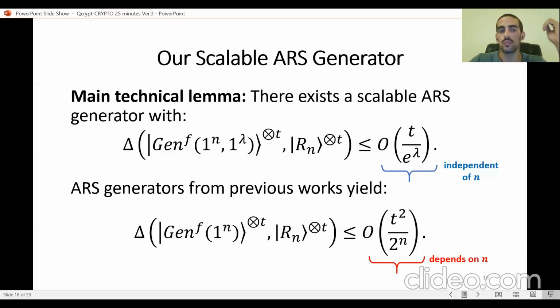The first is the output of the scalable ARS generator, T copies of this quantum state, versus T copies of a truly random n-qubit state. One important thing about this bound is that, of course, it is independent of n, which implies that only the security parameter is going to control how hard it is to distinguish from a truly random quantum state. We also improve the bound in terms of the dependence on T, because we get a linear T compared to a T squared from previous works.